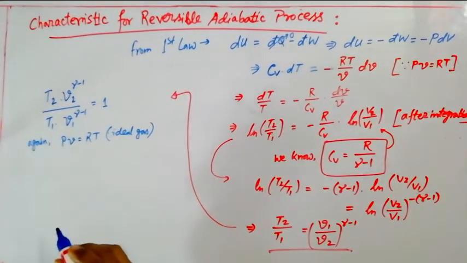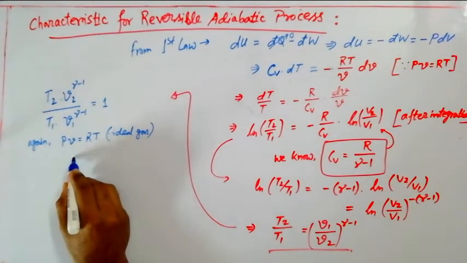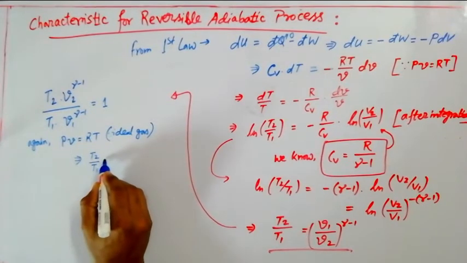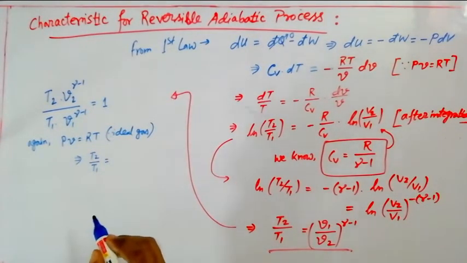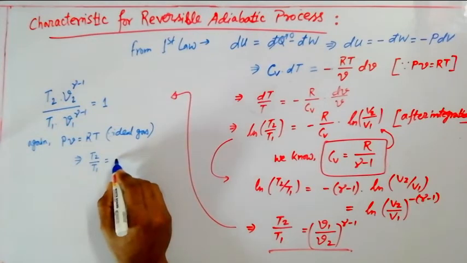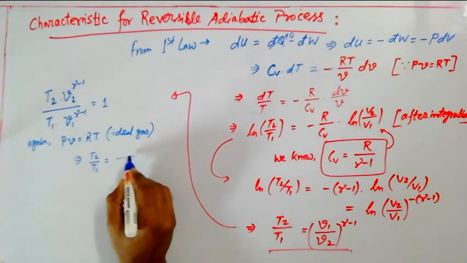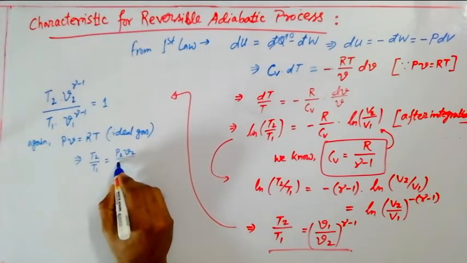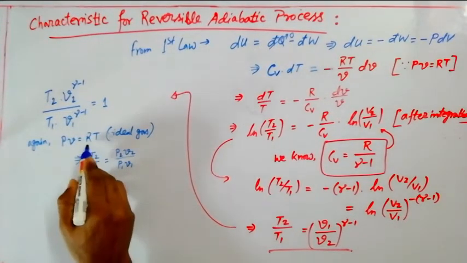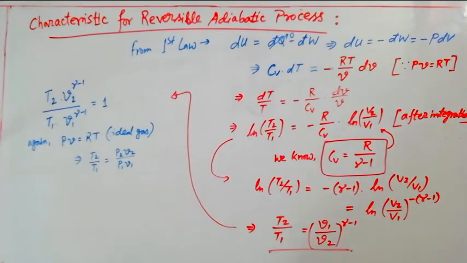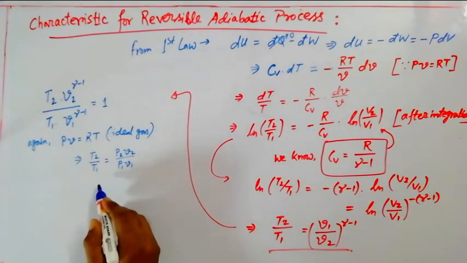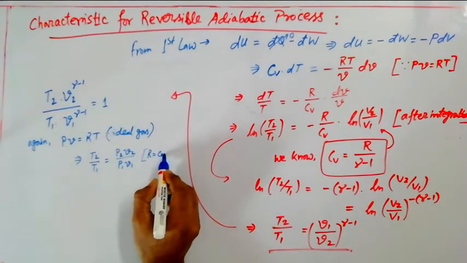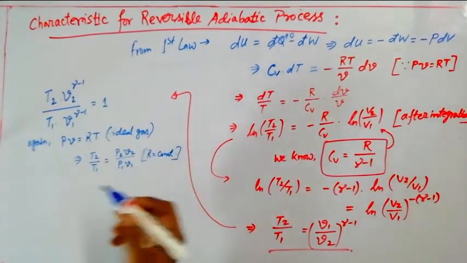Okay, so from there I can write T2 by T1 as P2 V2 by P1 V1, because R is basically a constant. So always T2 by T1 can be written this way, since R is constant. Then R will get cancelled.